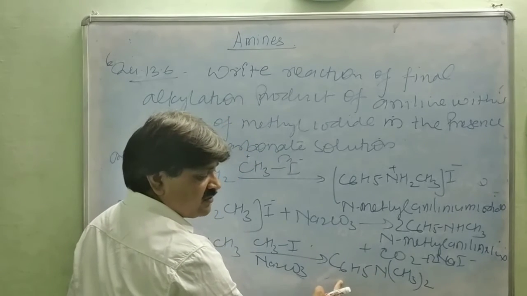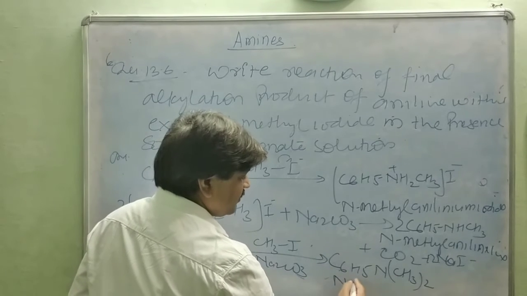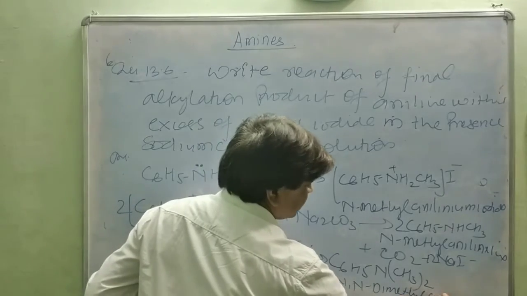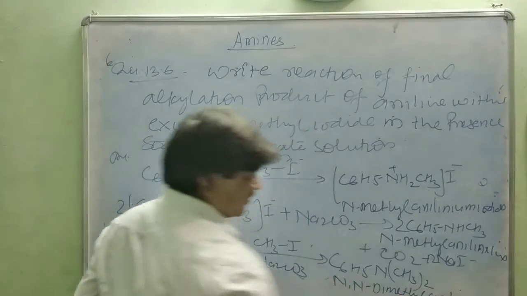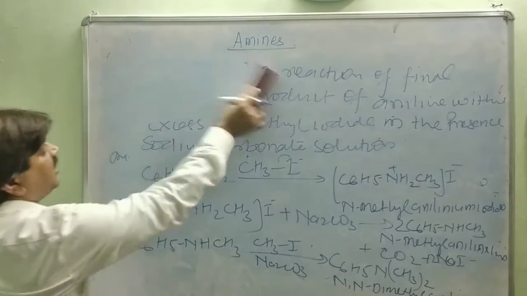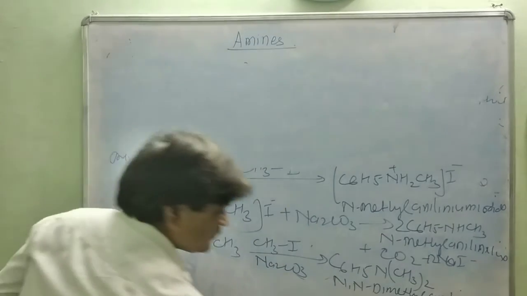What is the name of this compound? The nitrogen has 2 methyl groups, so it is N,N-dimethyl aniline. Very simple reactions. And further it is treated with another mole of methyl iodide.